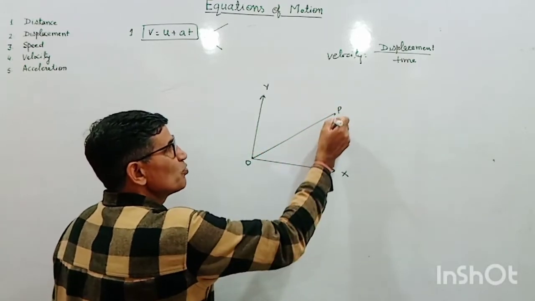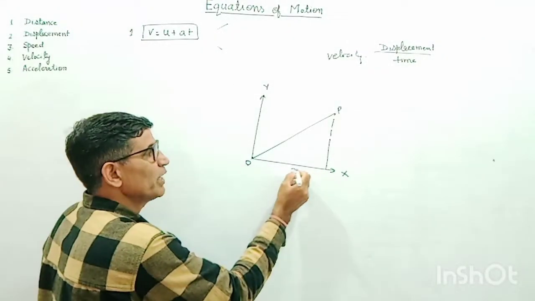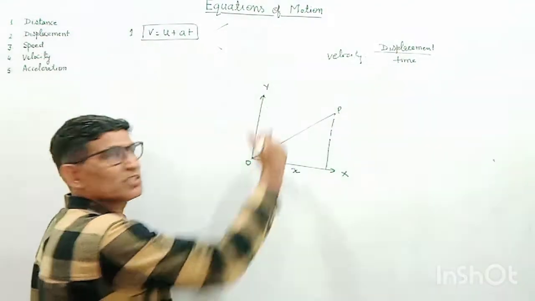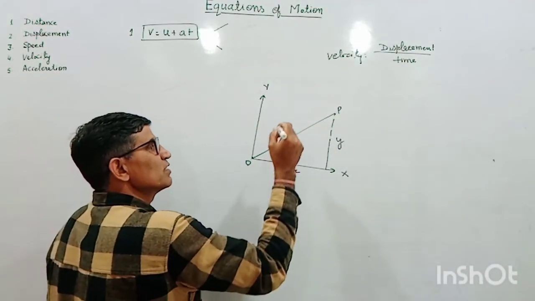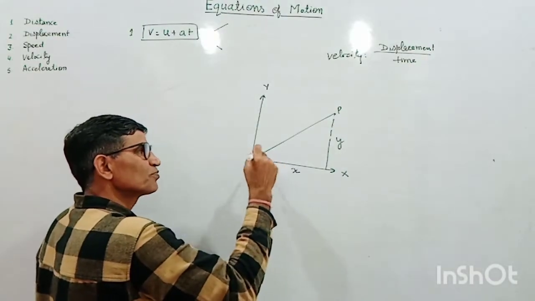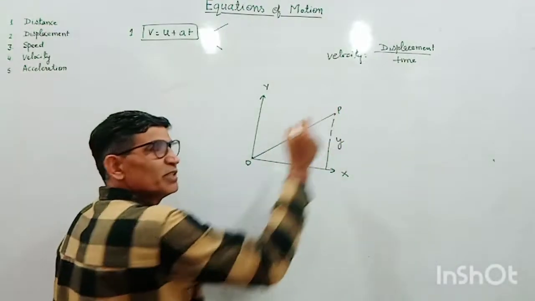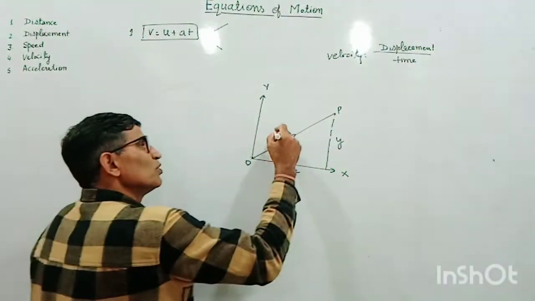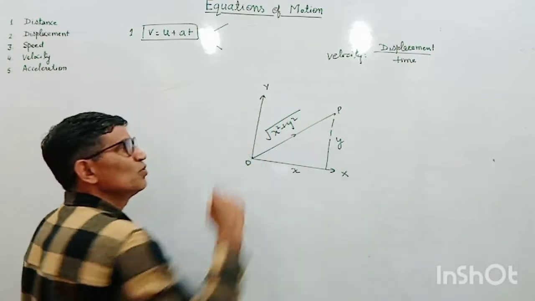but it is also moving from O along the x-axis by distance x. It is also covering some distance along the y-axis, y, and the total distance, you can say displacement. If it is moving in this straight path, then distance and displacement will be the same, so that will be equal to the square root of x square plus y square.